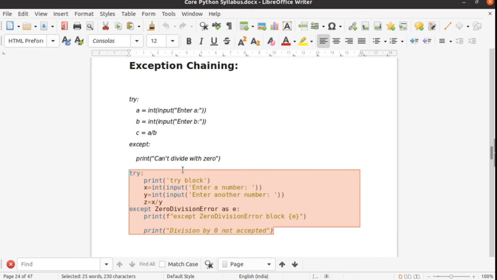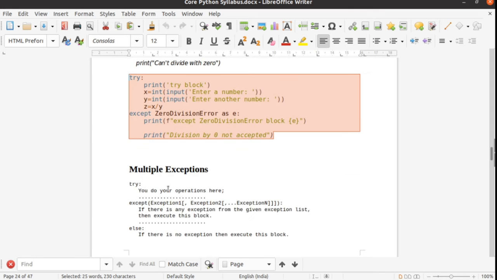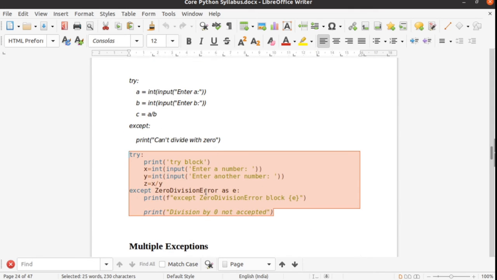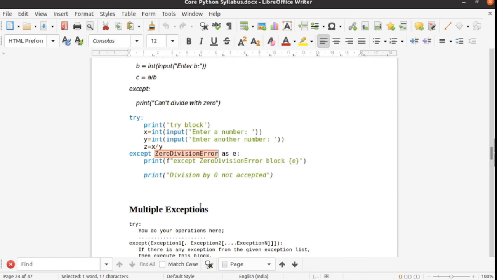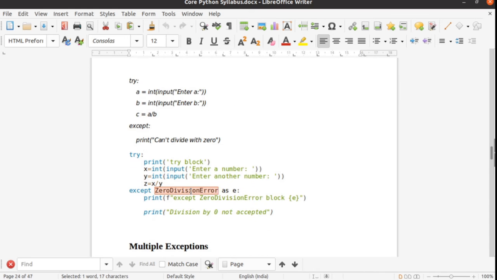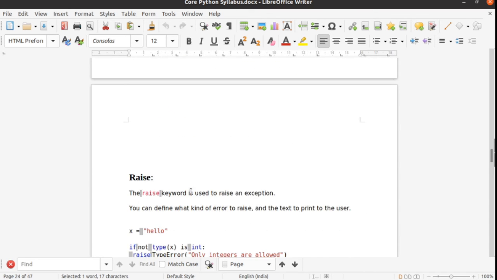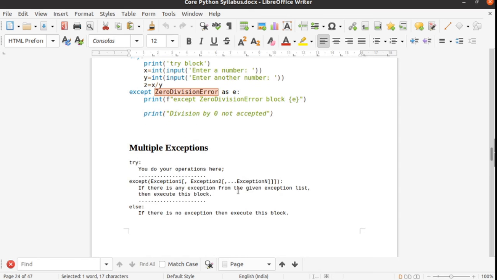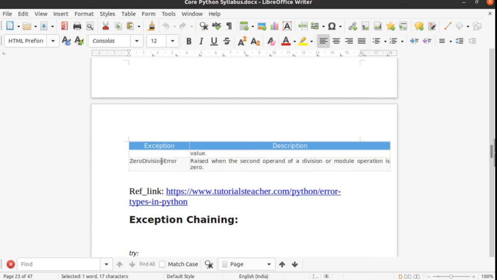We have seen here try and except, but here we mention only one error. You can also mention multiple errors in one line, like input error, or division by 0 error, or the many errors we studied earlier in this list.